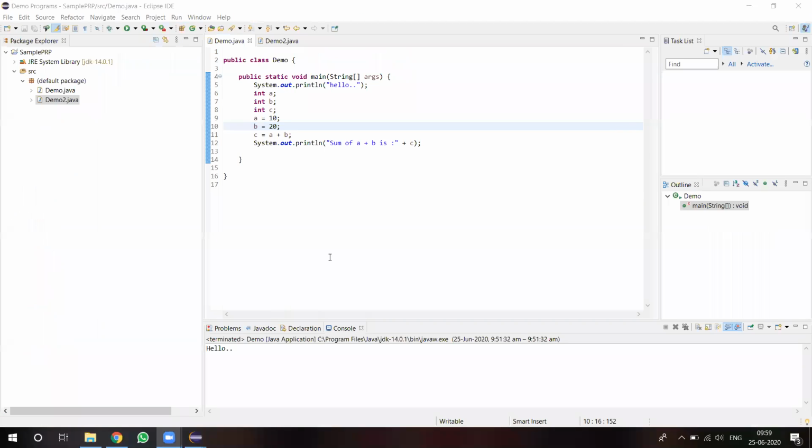Up to this, is everyone clear? Still, if anyone has doubts, just type in the chat box, and then we will move on to the next topic. If Eclipse is clear, then we will move on to our regular PRP work. The reason I am explaining Eclipse is that we have to implement our PRP projects in Eclipse only. Okay, no more doubts.